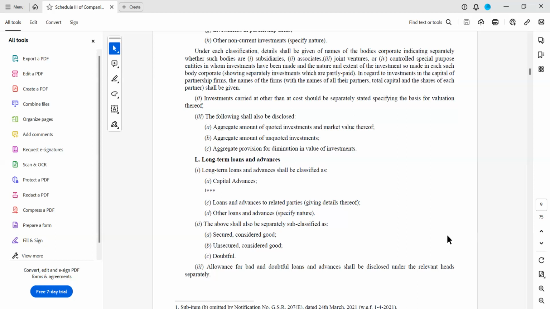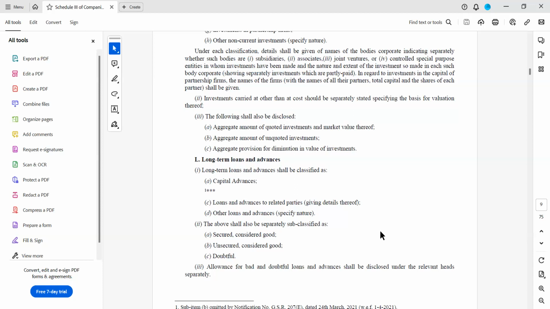If it is not repayable on demand and the due date is going beyond 12 months, then we have to categorize it under long-term loans and advances, and give details thereof. So what kind of advances you have given, you have to specify the details. Other loans and advances: if apart from capital advances to creditors and related party advances, you have given some advances to somebody else, then it has to be categorized under long-term loans and advances. In that A, B, C, you have to show it.